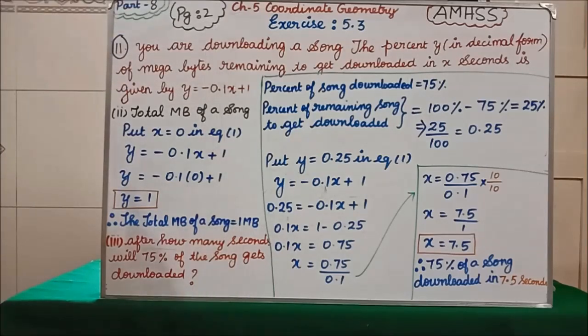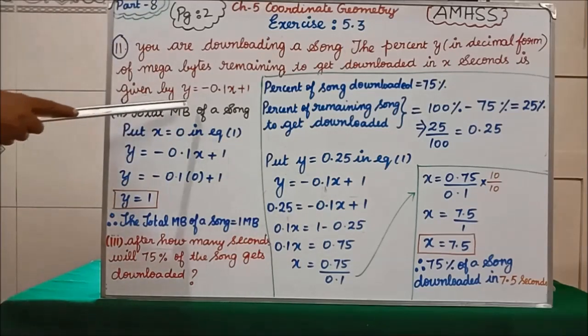If you see on page number 1, what have we written for x? Time in seconds. x denotes time, y denotes song downloaded in megabytes. That only we have written. Isn't it? So before downloading one song, it will show the time, within 15 minutes, within 20 minutes, within 5 minutes. So the time will be 0 before downloading a song.